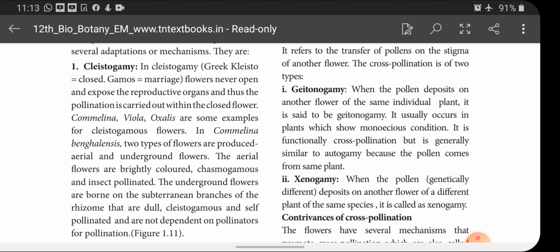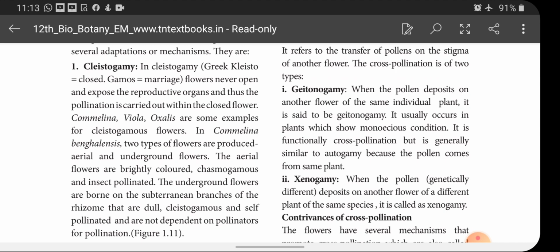Actually, what is geitonogamy? Flowers are different but the plant is the same, that is called what? Geitonogamy. In self-pollination, the anther and stigma both belong to the same flower, that is called self-pollination. But in geitonogamy, the anther is from one flower and the stigma from another flower, and there is transfer of pollen grains from the anther of one flower to the stigma of another flower of the same plant.